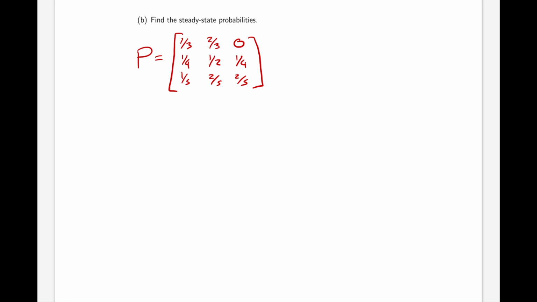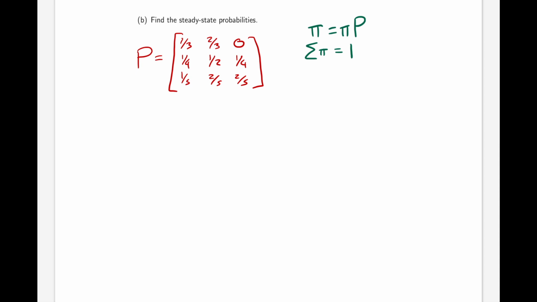The next part of the question asks us to find the steady state probabilities. So a steady state probability would be a vector of probabilities of being in each state. Let's call that pi. And it would be steady state when the probability of being in each state tomorrow is the same as the probability of being in each state today. We also know that this is a probability vector, so the sum of that vector will be equal to 1. And now we are asking, can we find these steady state probabilities?